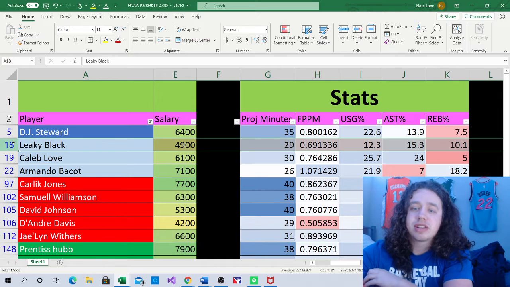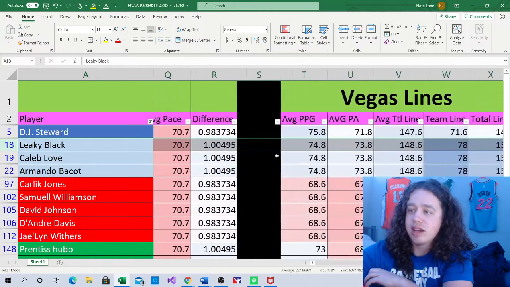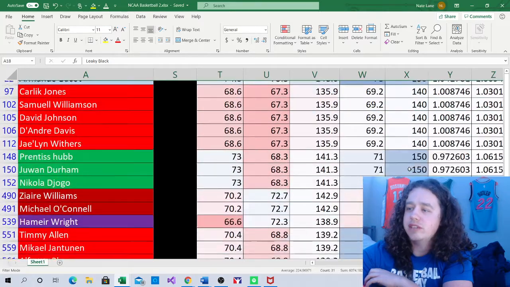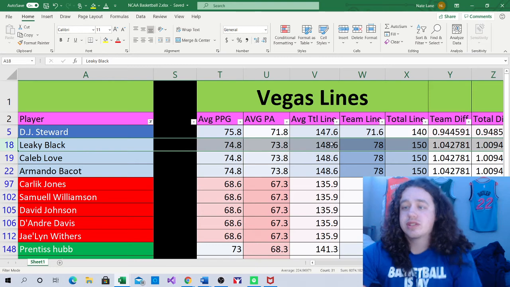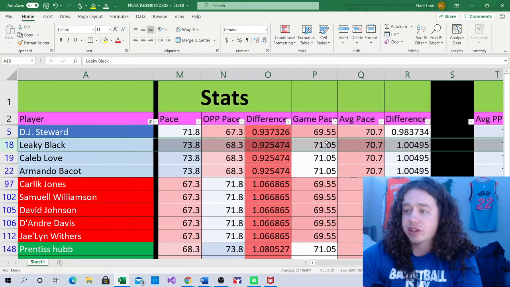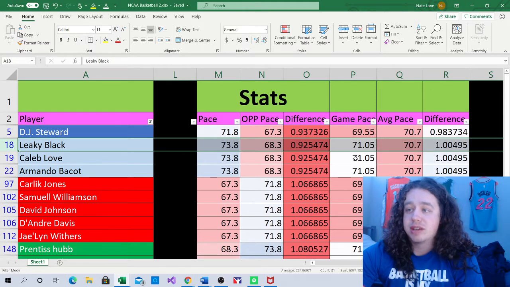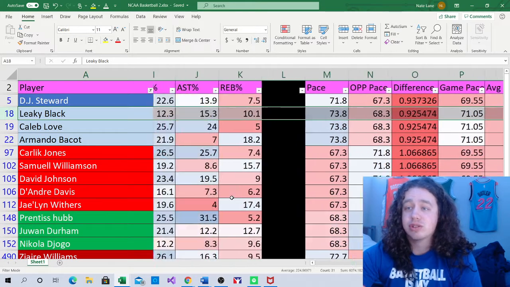Next game we're going to talk about is Carolina versus Notre Dame. This game has an implied total of 150. I believe that's the highest total of the day. Yeah, that's the highest total on the slate at 150. So this is going to be a game I do like to attack for sure. Carolina has pretty heavy favorites here, though. It's going to be a slightly above average pace game at 71.05. Carolina will be going into a pace down spot. That's not the best spot to be in, but Notre Dame will be going into a pace up spot, so I'm going to really like that.